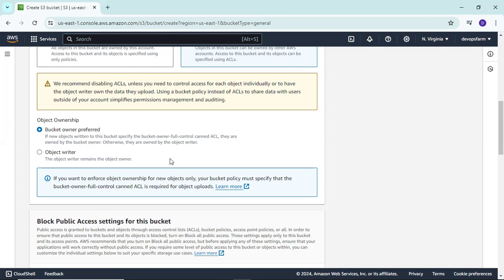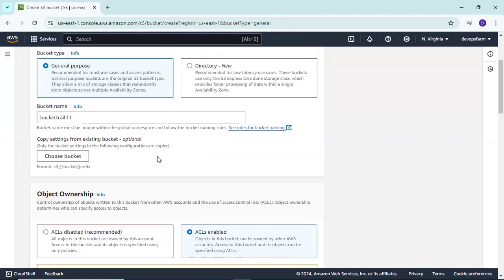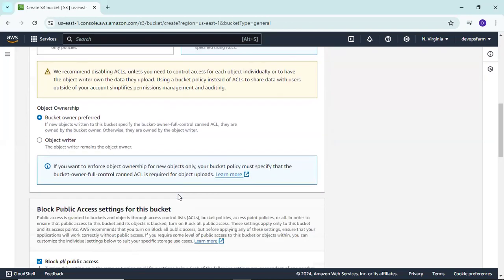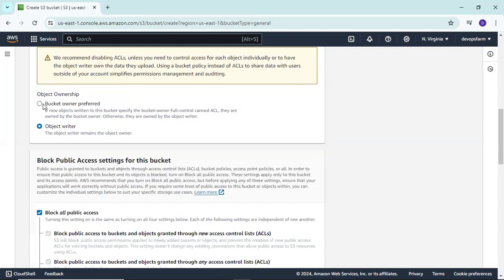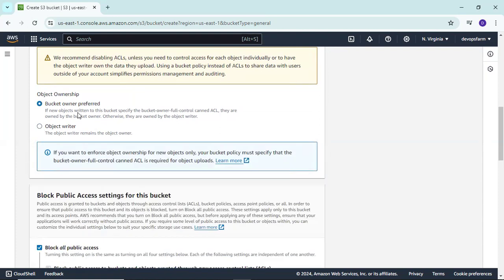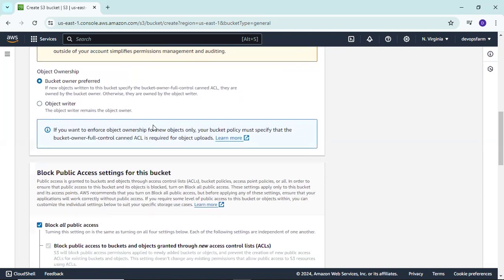And if we overwrite, like we have bucket trial, a file bucket.html that we stored previously, but we want to store it again, will it be overridden or will it create a new file of the same name? That's why we need to select this portion.